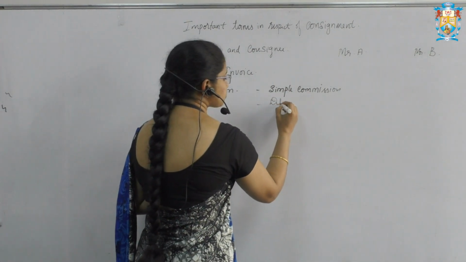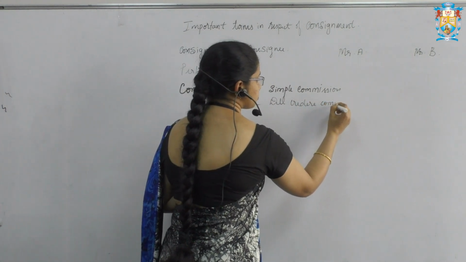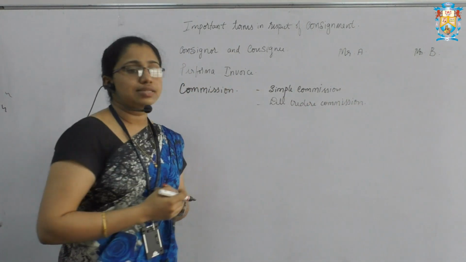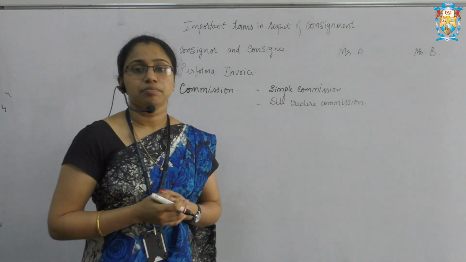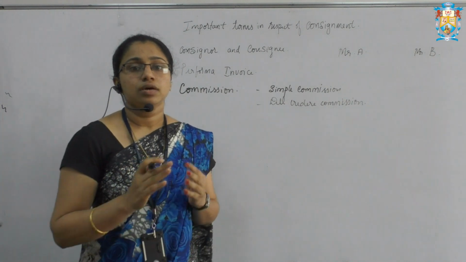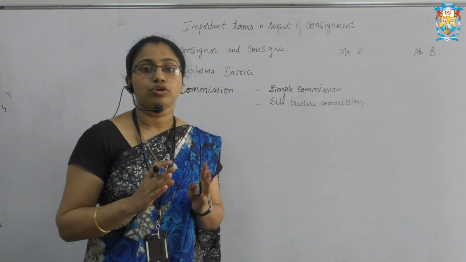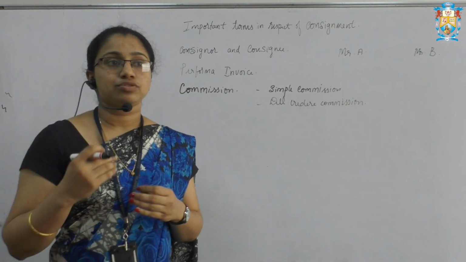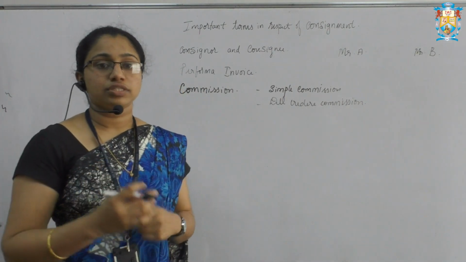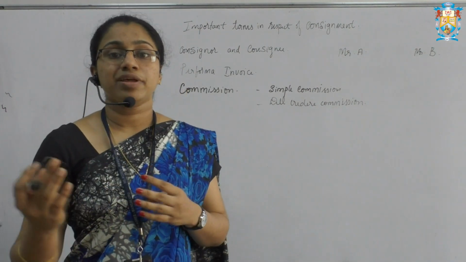The second one is del credere commission. When the goods are sold, it might be on a credit basis or a cash basis. When the goods are sold on credit, it is not sure that the agent will receive all the payments.